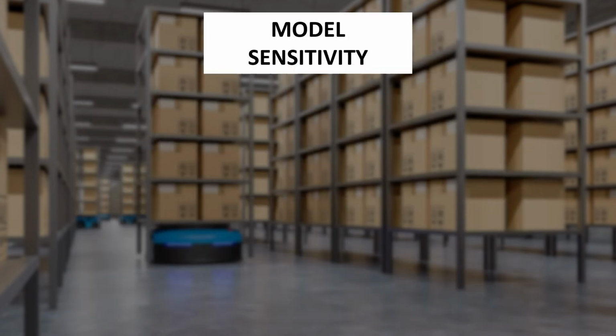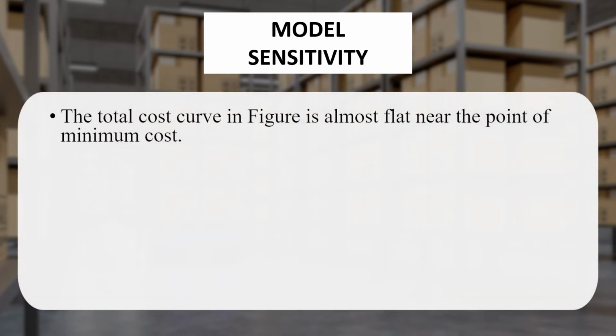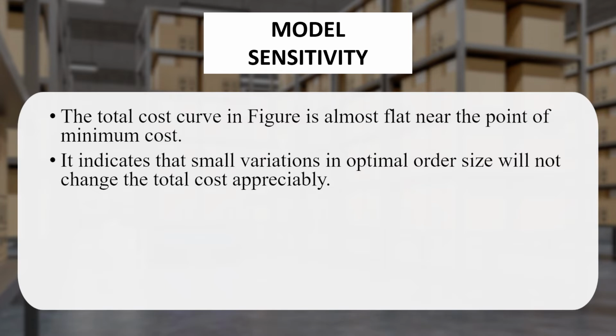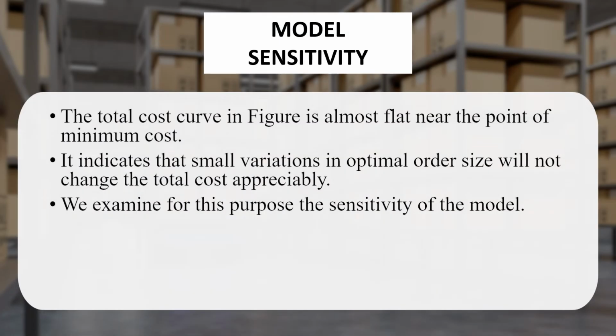Now, what is model sensitivity? The total cost curve in the figure is almost flat near the point of minimum cost. It indicates that a small variation in optimal order size will not change the total cost appreciably. That means, suppose our economic order quantity is 100 and we are ordering 200, then the change in the total cost will not be appreciable. That is the meaning of model sensitivity. The model is not sensitive to variation in the optimal. That is why this EOQ model is also termed a robust model. We'll also examine the sensitivity of the model.